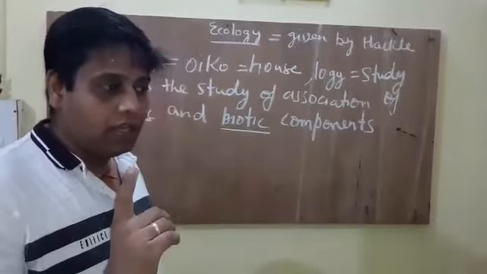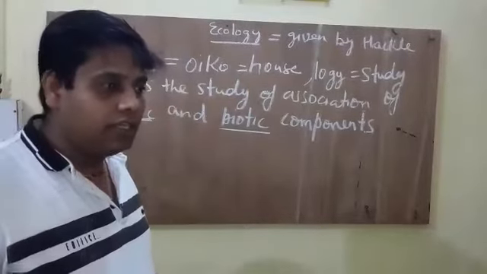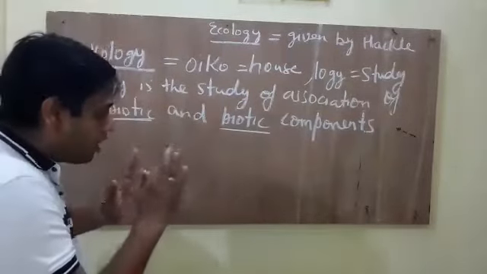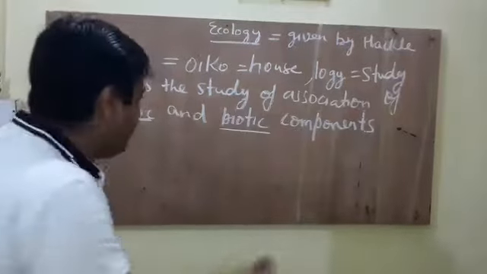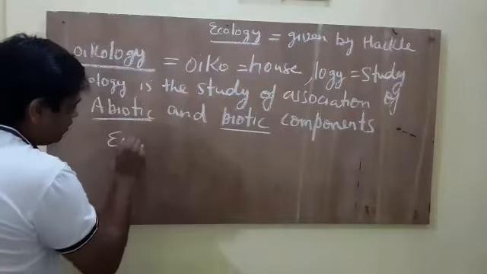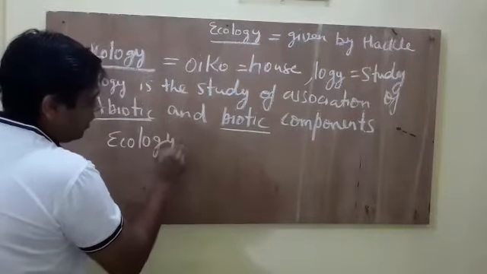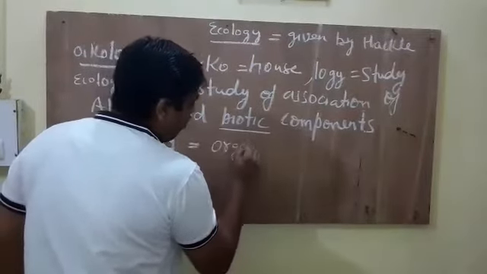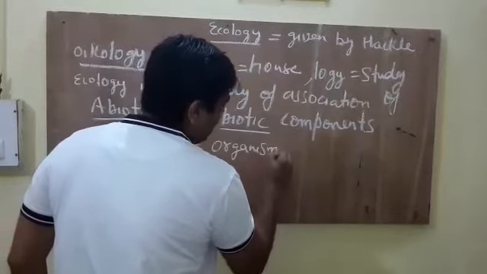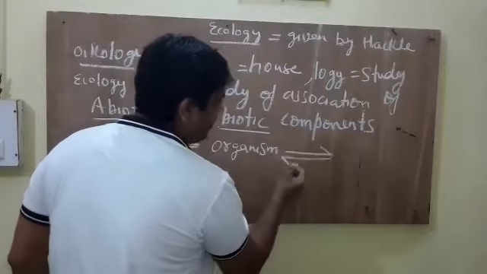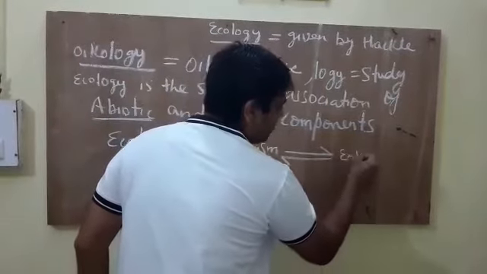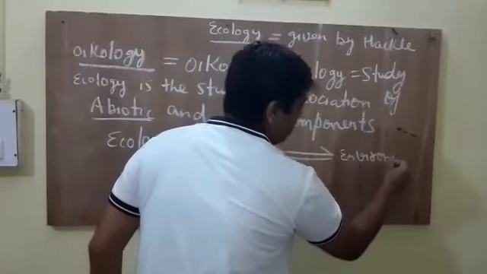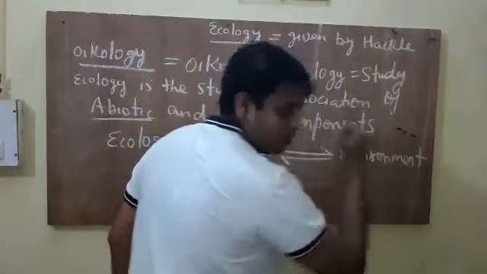Now, we can also say ecology is the association of organisms and environment. Clear?